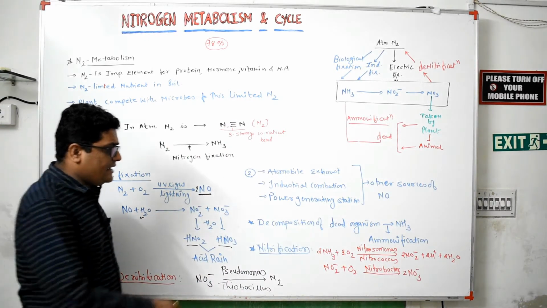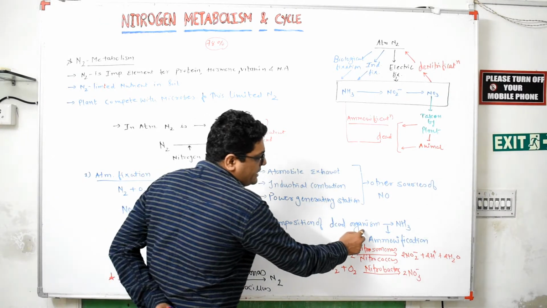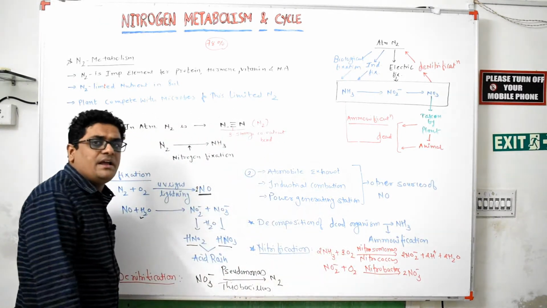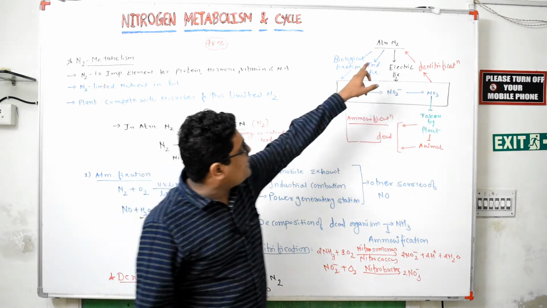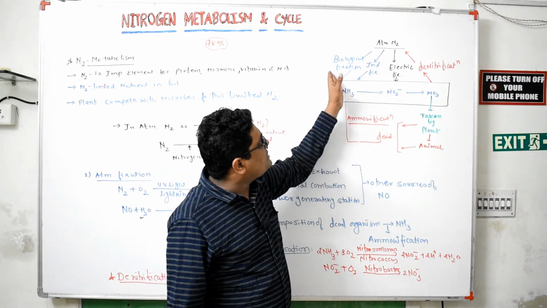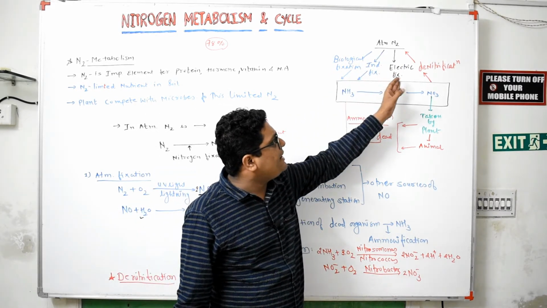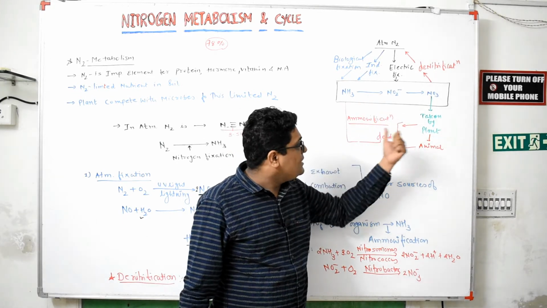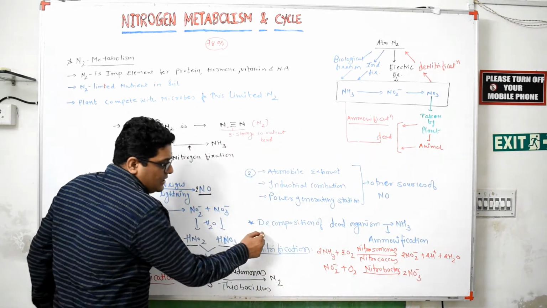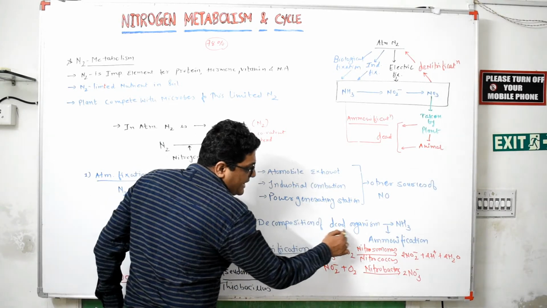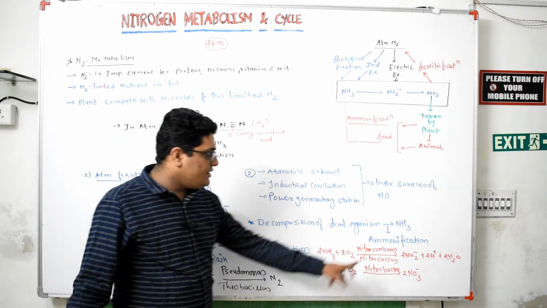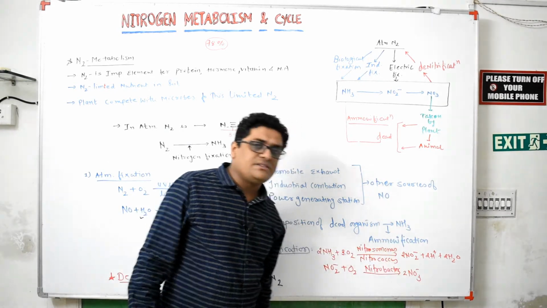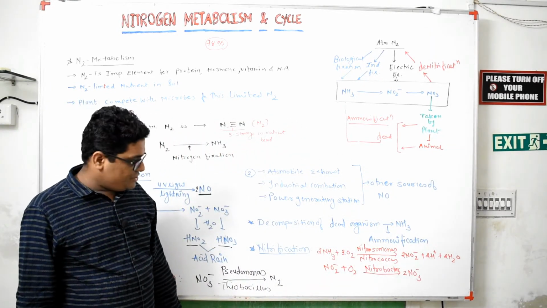Now, the decomposition of dead organisms converts them into ammonia, and that process is known as ammonification. So, nitrogen is fixed into ammonia by biological fixation, industrial fixation and electrical fixation. This decomposition of dead organisms with the help of bacteria and fungi into ammonia is known as ammonification.